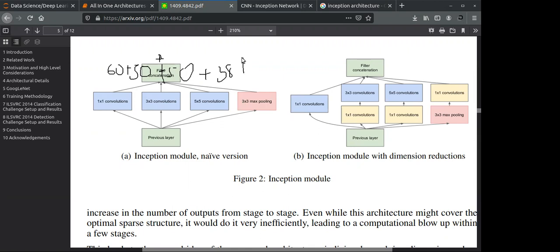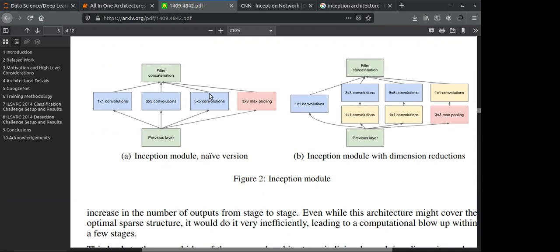So we get the same size of a convolution over here, which has a size of 28 by 28, and a depth of like 198. So we can get over here, this is like 28 by 28 and depth of 192. Okay, so we get such a matrix output from these convolutions.